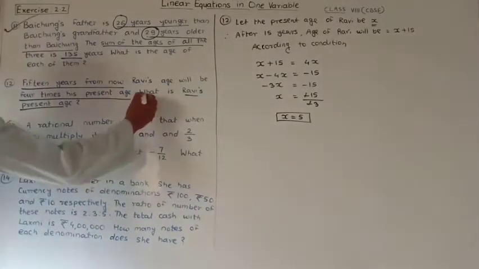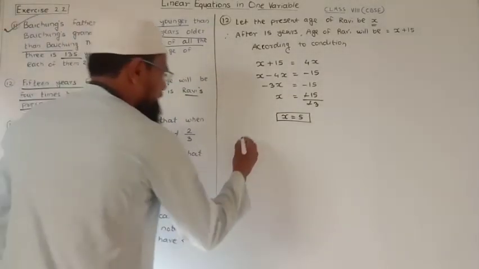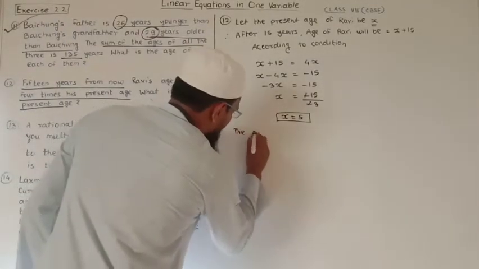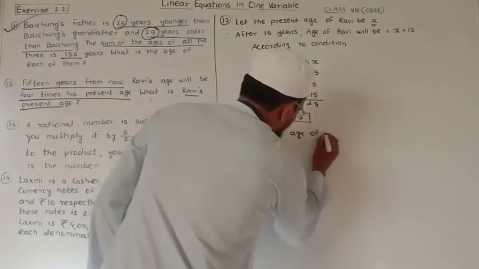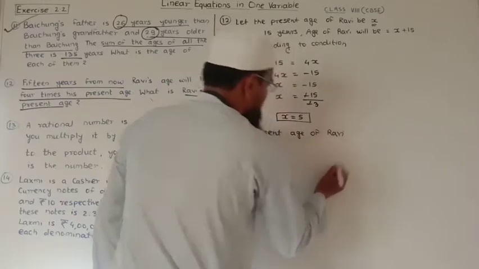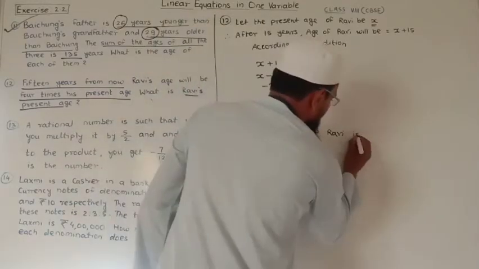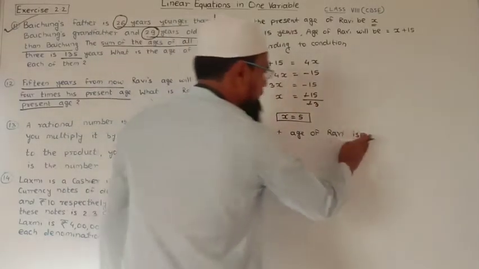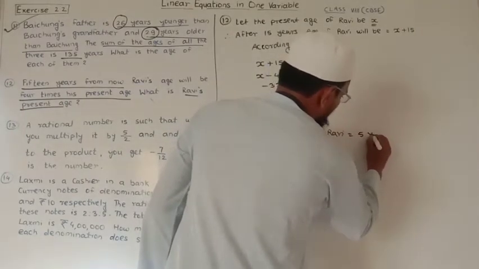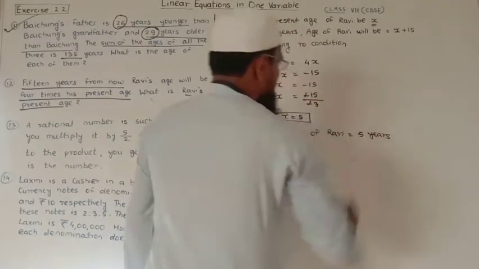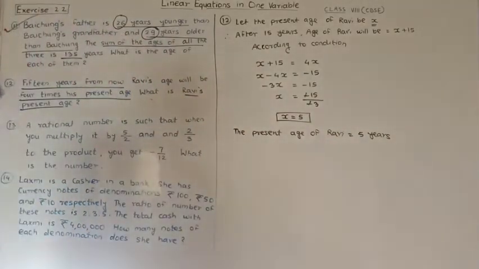So we can write here the present age of Ravi is equal to 5 years. So in this way we completed question number 12.